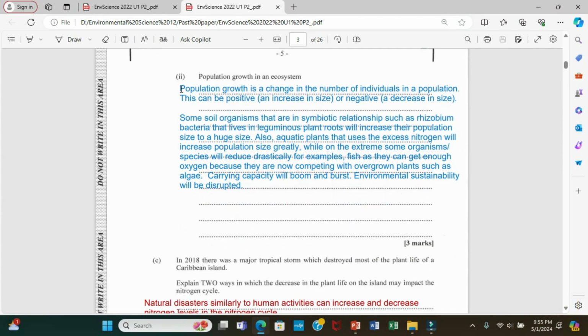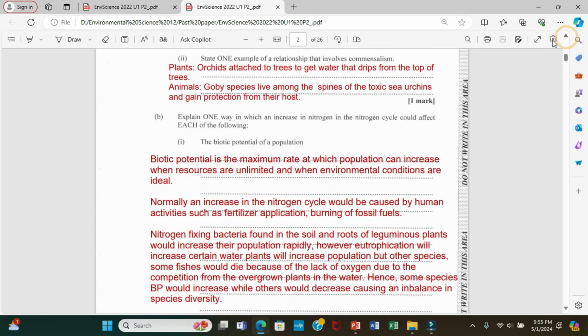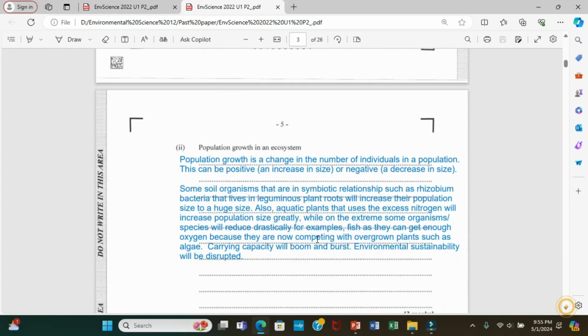Alright, so part 2 of the question says population growth in an ecosystem. So let's revise back the question. It says explain one way in which an increase in nitrogen cycle could affect each of the following. Alright, we already looked at one, but how could it affect population growth in the ecosystem? Alright, before we approach the answer directly, let's define population growth.